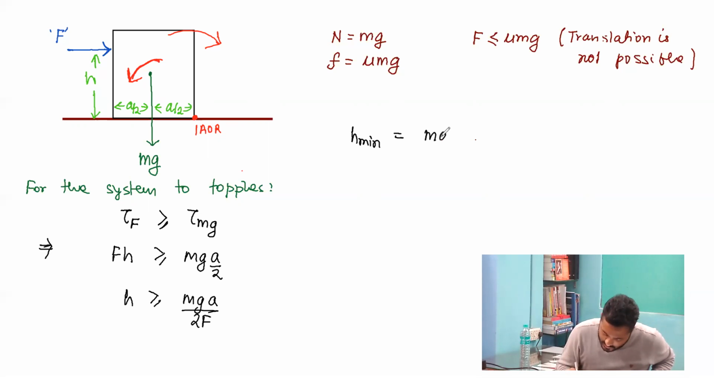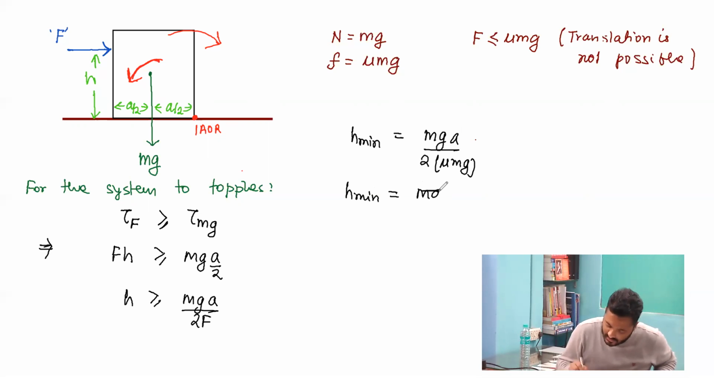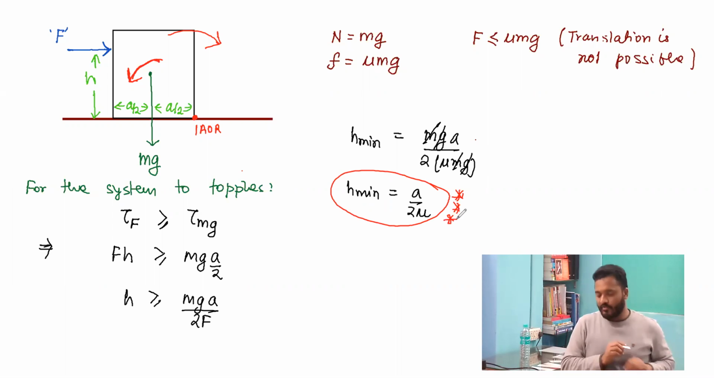The minimum for toppling will become mg a upon twice of F, where F can be written as mu mg. So we are applying, the force must be less than equal to this. So we are applying the maximum value of force. So if this is maximum, this value will be minimum. So we are calculating the minimum height for toppling. That is, we have put the maximum value of force to calculate H minimum. So over here we can cut mg, we are left with a by 2 mu. So this is the minimum height for toppling to take place.